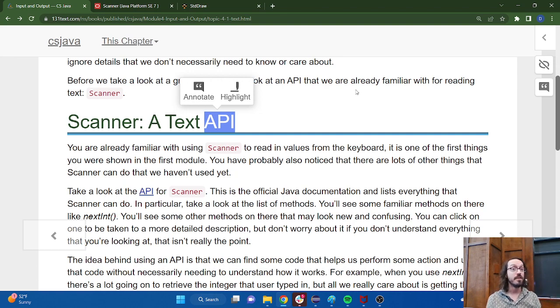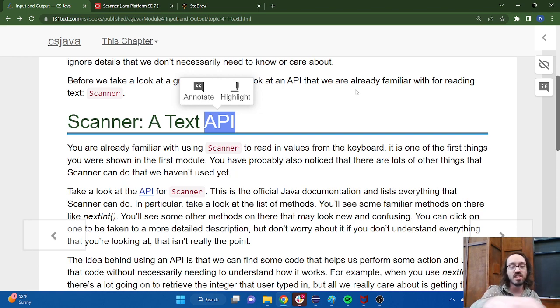Well, Scanner is an example of an API that is used for processing text, processing things coming in to your program. Where did it come from? It's part of what we'd call the Java standard library. It's just a set of things that you get for free just by writing code in Java. And the idea behind it is that instead of making all of the programmers have to redo this stuff every time they want to get input from a user, there's actually a lot involved, right?